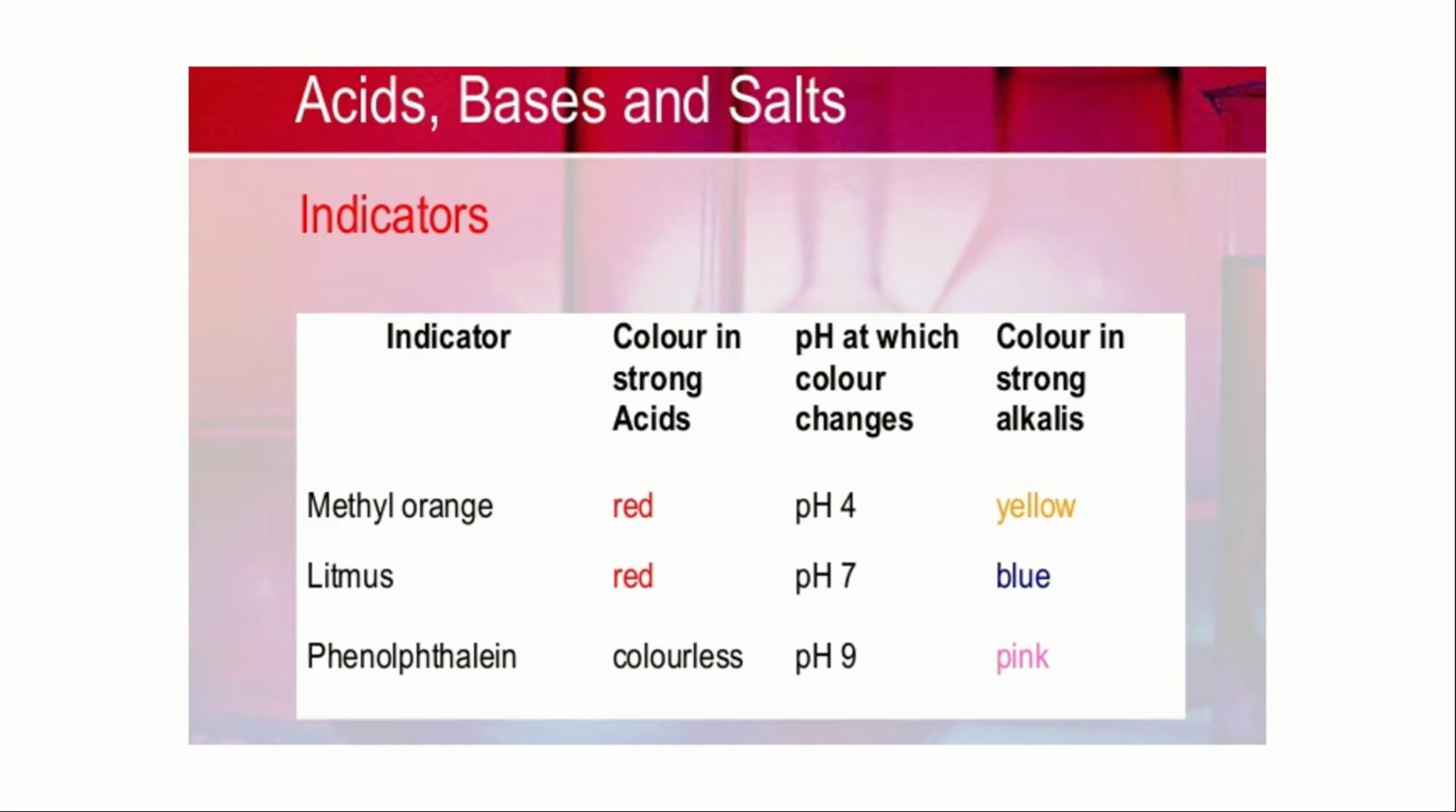Indicators. There are different types of indicators. One is methyl orange. If we use methyl orange, the color of a substance will change to red if it is acid and yellow if it is alkaline. And in litmus paper, as I said before, it will turn red in the case of acid and blue in the case of alkaline. And phenolphthalein, which is usually used everywhere in the laboratory.